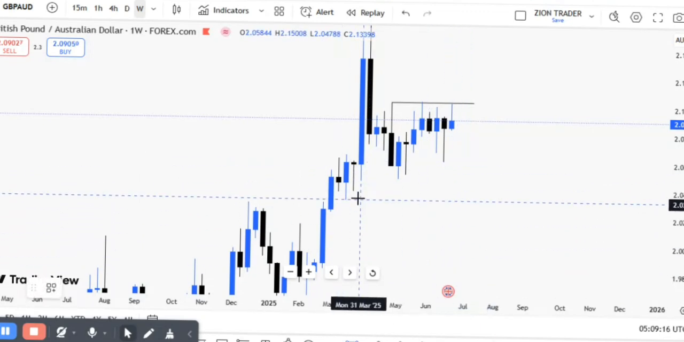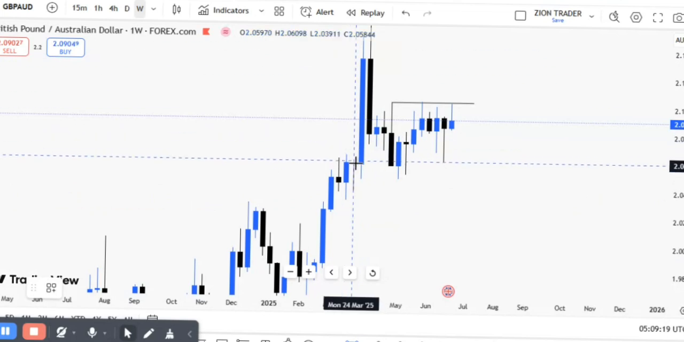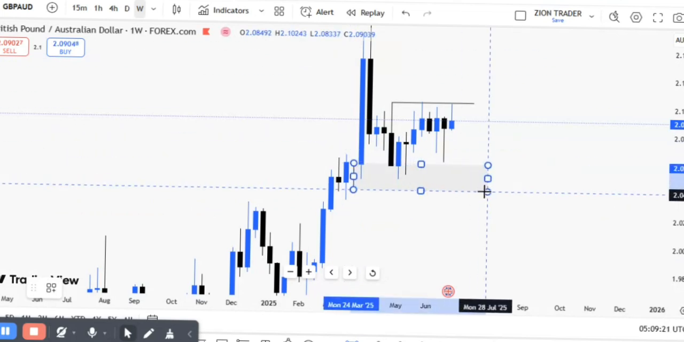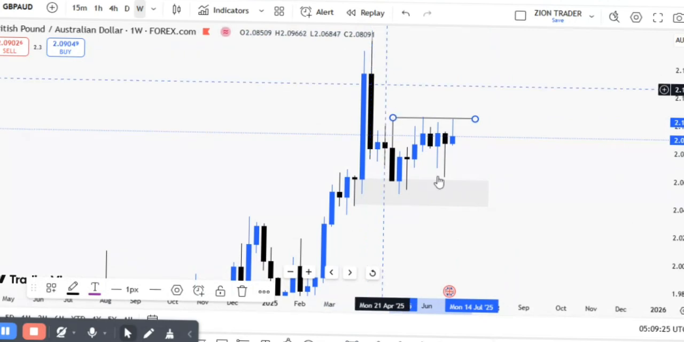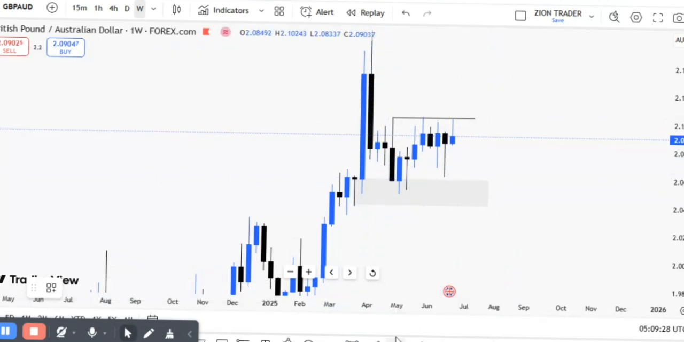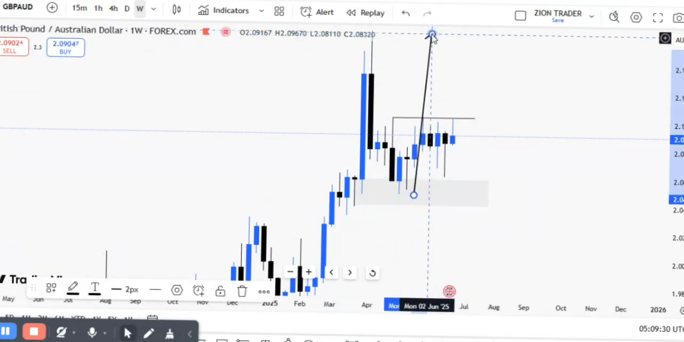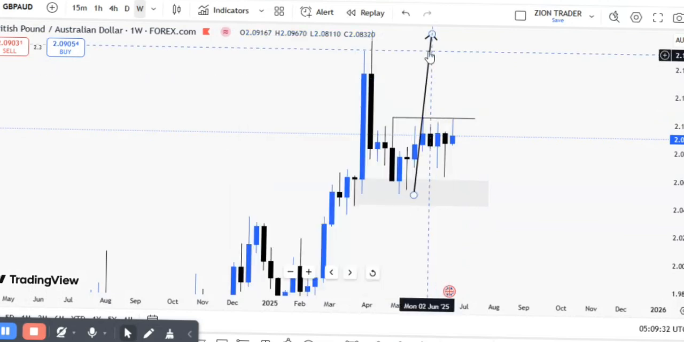Technically, we can see there was a bullish break of structure, and then we can see how price returned back to this order block. When price breaks structure and then returns back to the order block, what do we expect generally? Generally, we expect that price will continue to go higher. So that is our expectation on the weekly time frame. Let's go to the daily time frame.